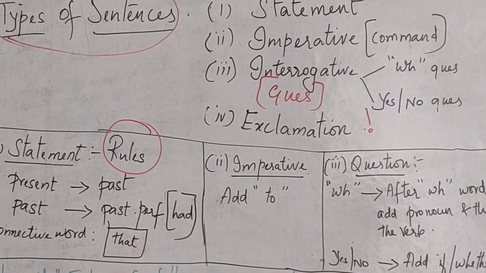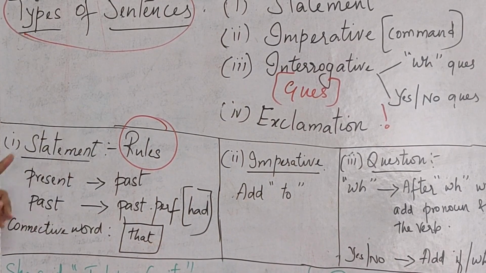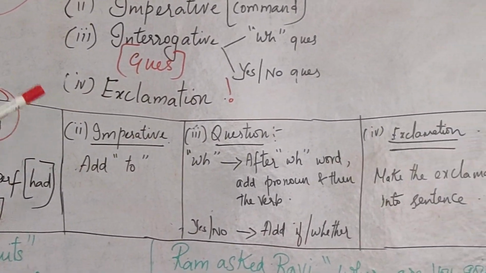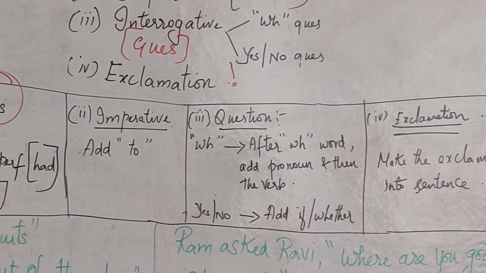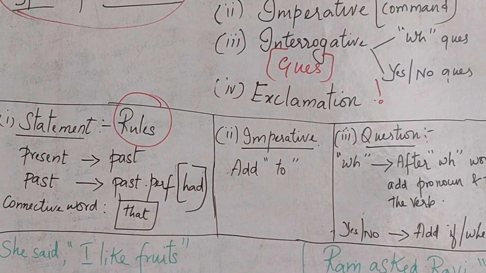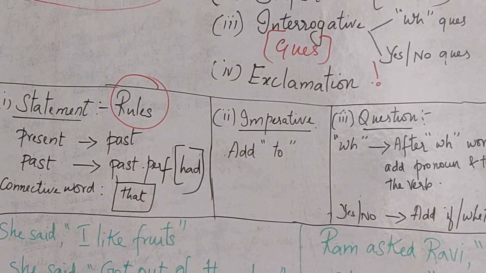Now we'll move on to the rules of each. If you want, you can jot them down as points in your notes. It will be helpful from the examination point of view.